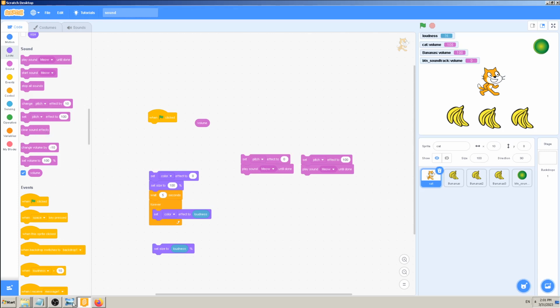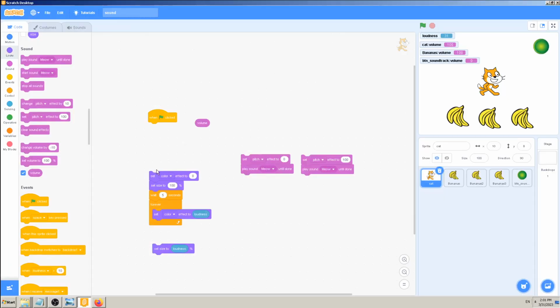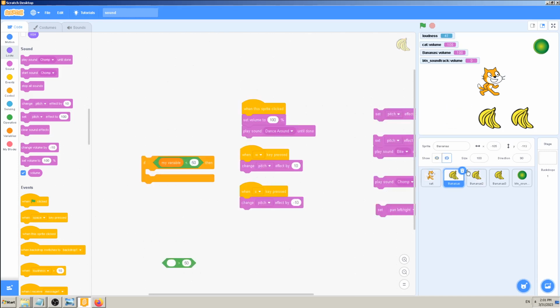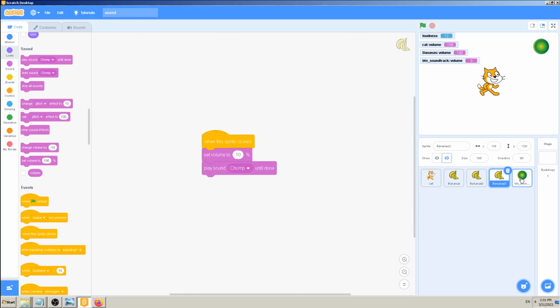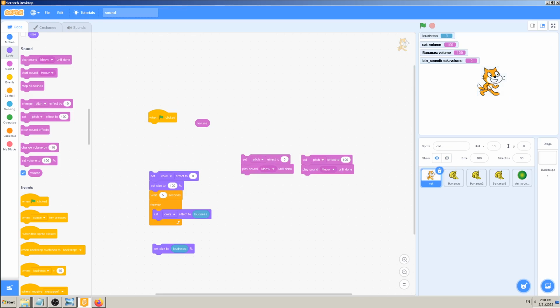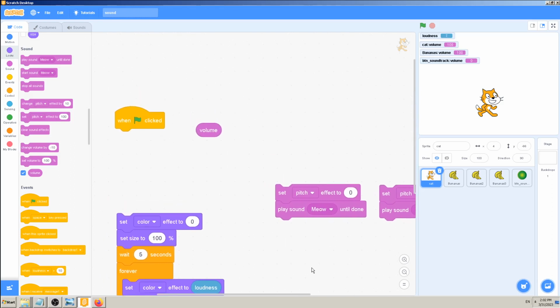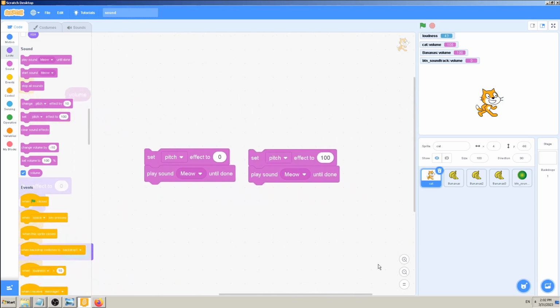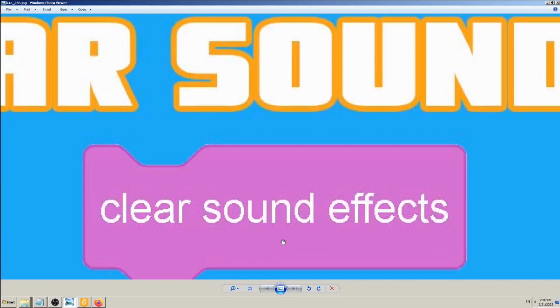And I think this is the last of the sound effects blocks, so finally we are finishing those. So let's see that in action. I will use the cat sprite, and so I will hide all the others. Okay, so let's have the cat in our center, and let's just have a short reminder how some effects work, because we need to clear those.